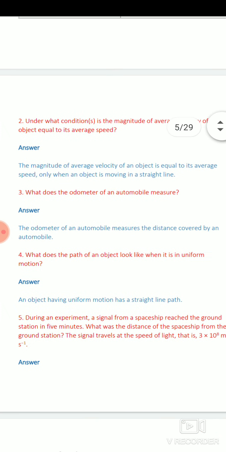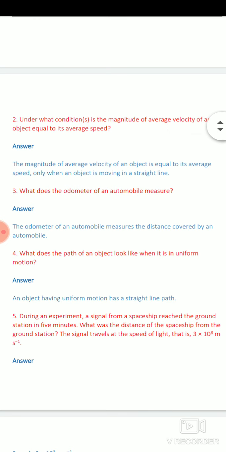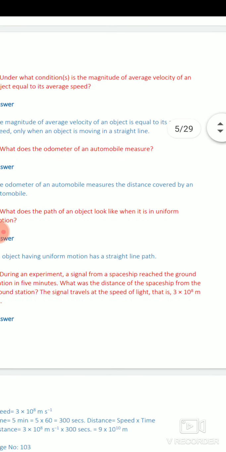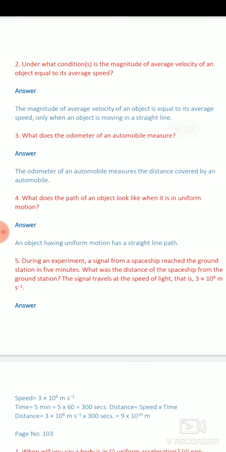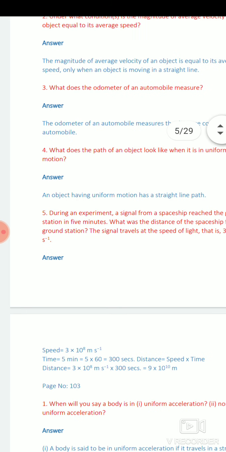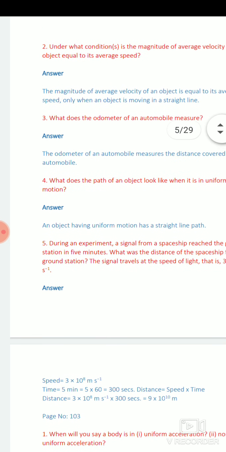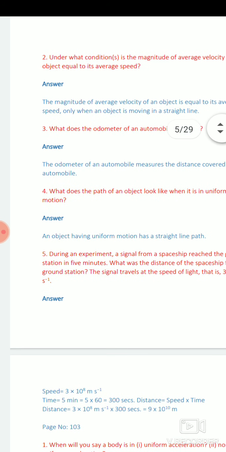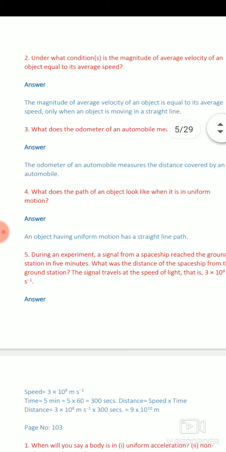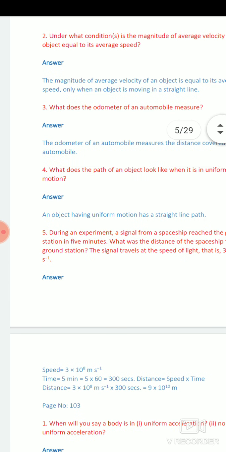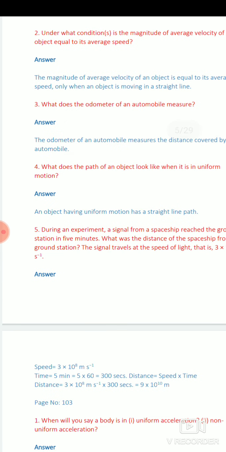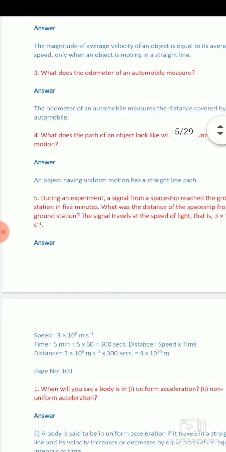Next question: under what condition is the magnitude of the average velocity of an object equal to its average speed? In the previous question, we discussed that speed and velocity can be the same whenever we travel in a straight path or a straight line. So the answer of this question is the same. The magnitude of average velocity of an object is equal to its average speed only when the object is moving in a straight line.